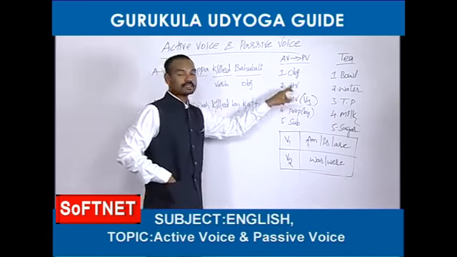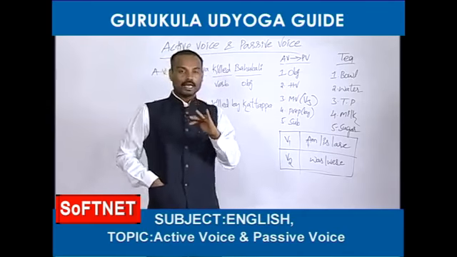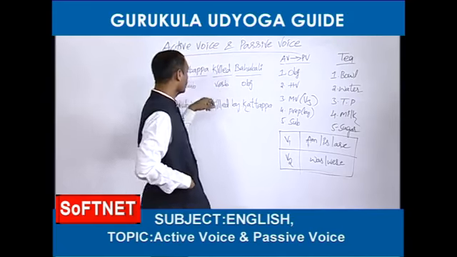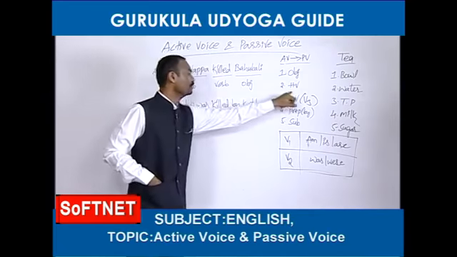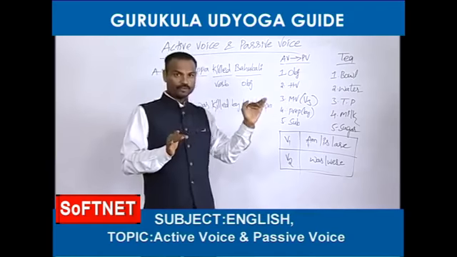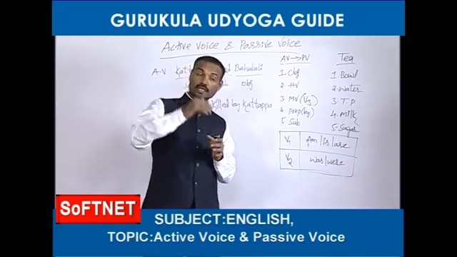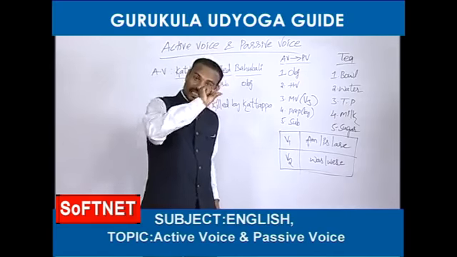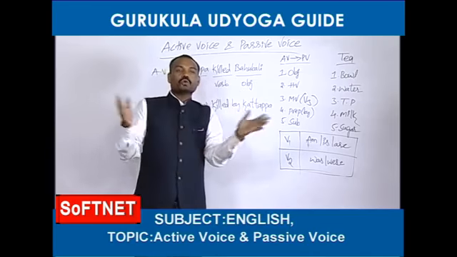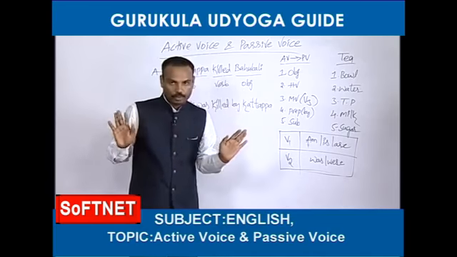Now, what next? HV means helping verb. I have already told you that in this topic helping verbs are called B forms. After knowing the object, we should know where is the helping verb. See friends, sometimes helping verbs are given in the given activize only. If they give the helping verb in the activize, there is no problem at all. We can take it as it is, no problem at all.